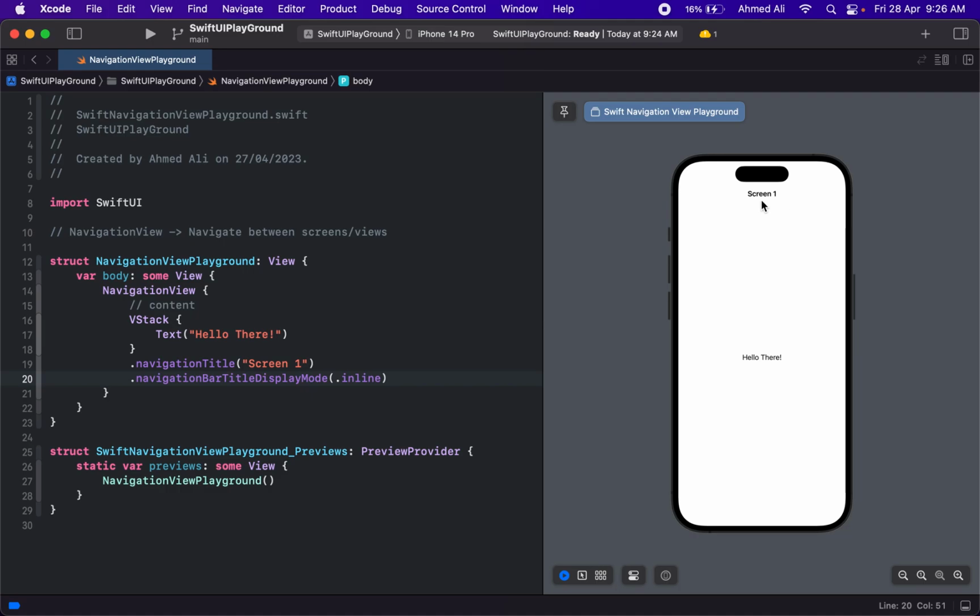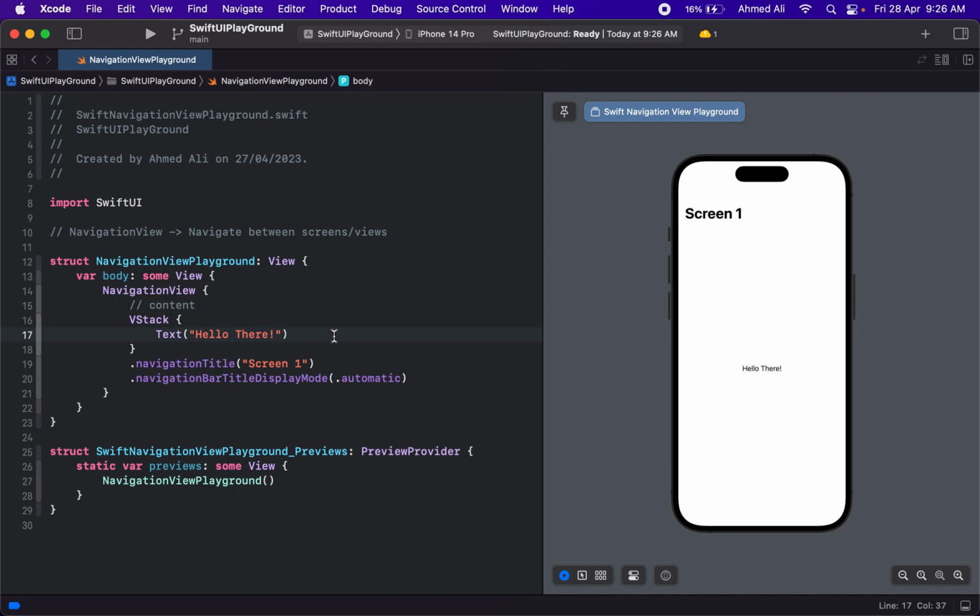So this is how your title looks in the inline mode. And large, we have already seen. And then automatic adjusts between large and inline mode by itself. Initially it will show you a large title, and if you have different views in here and you scroll from bottom to top, this title will shift to the inline version to accommodate more space. So this is how you can display a title using a navigation view.